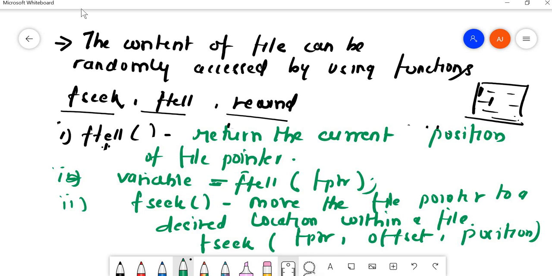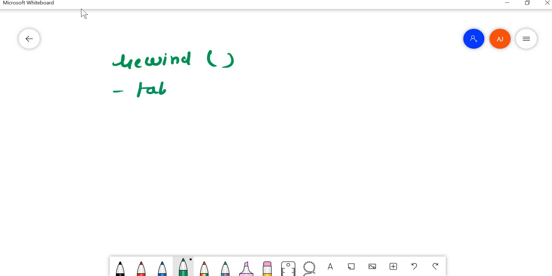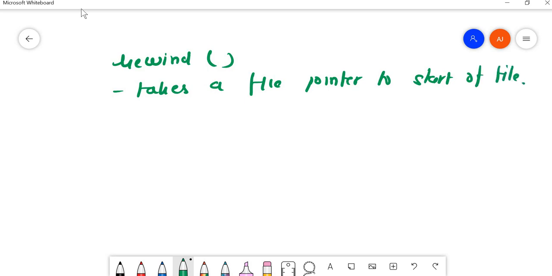The last one is the rewind function. Let me clear the canvas. Next is the rewind function. What it does is take the file pointer to the start of the file.